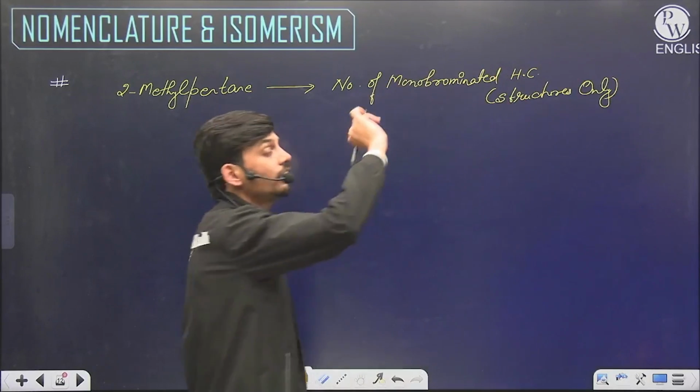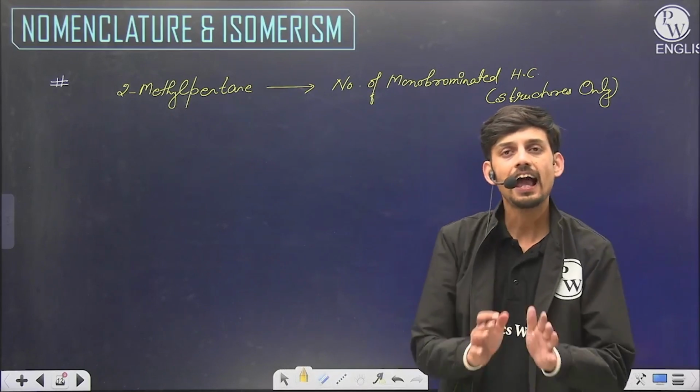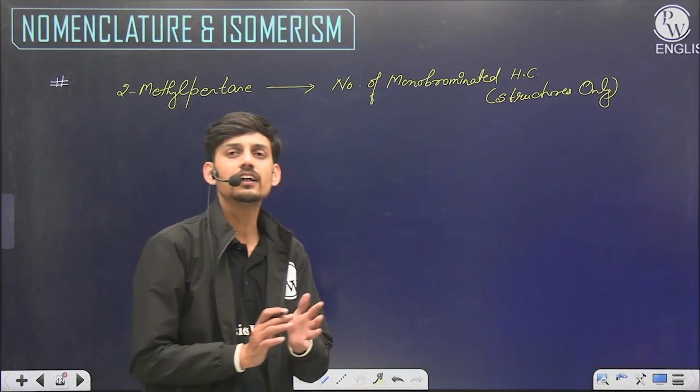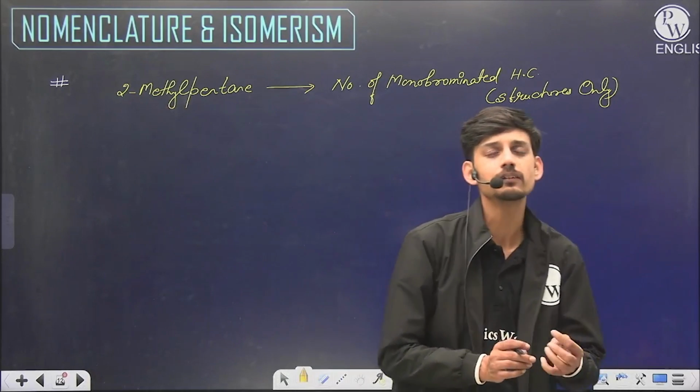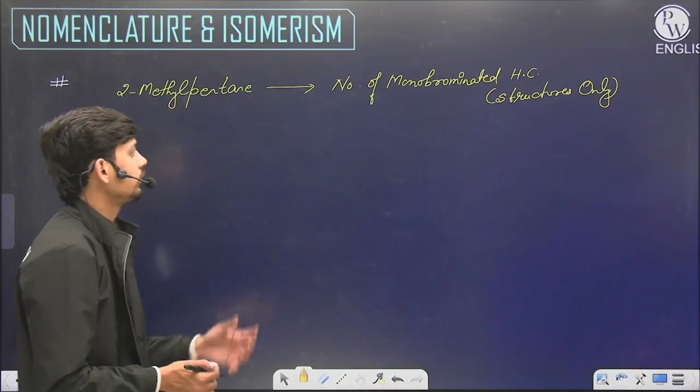That means we do not have to consider stereoisomerism. And one more thing, halogen does not show any specific isomerism. These are the general isomerisms like chain isomerism, positional isomerism, functional isomerism, and such others.